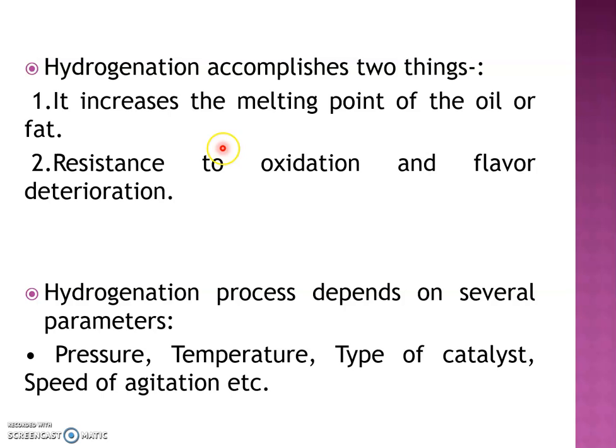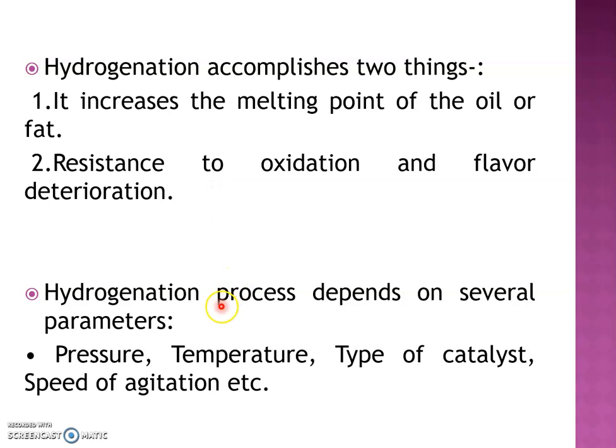When we do the hydrogenation process to an oil, it increases the melting point. Normally, the melting point of unsaturated fatty acids is very low. We can increase the melting point. Then we can also improve the oxidation resistance.